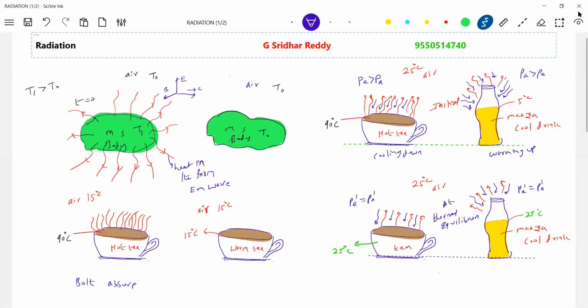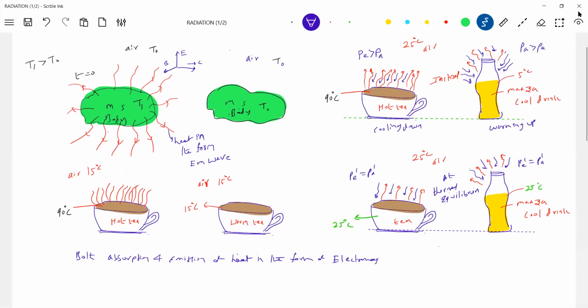Both absorption and emission of heat in the form of electromagnetic wave is called radiation. There's a basic idea. Heat in the form of electromagnetic wave is called radiation.